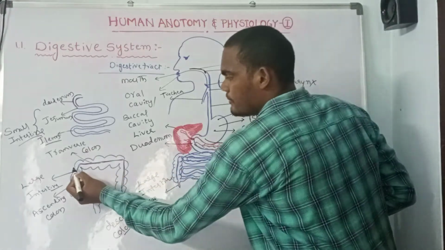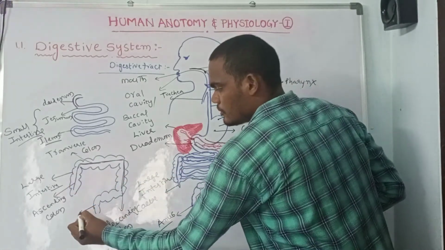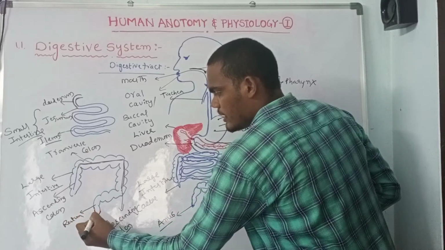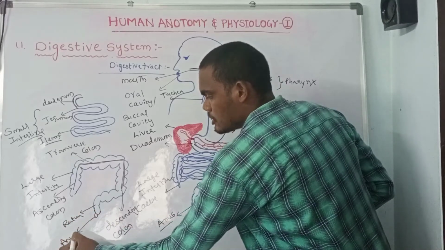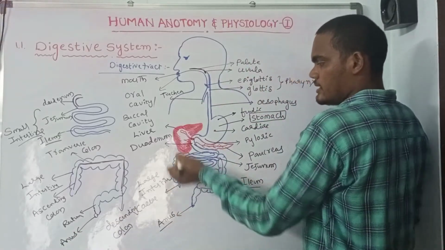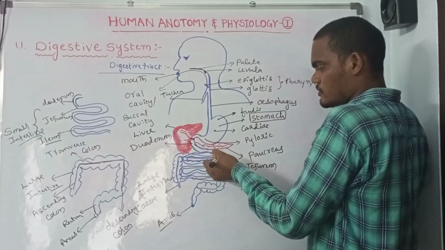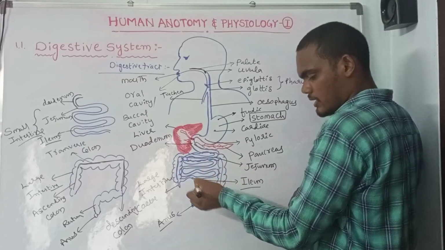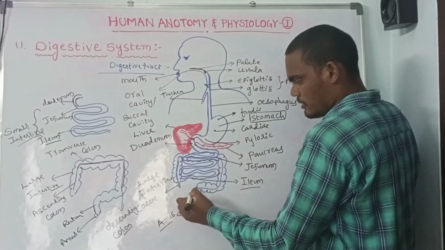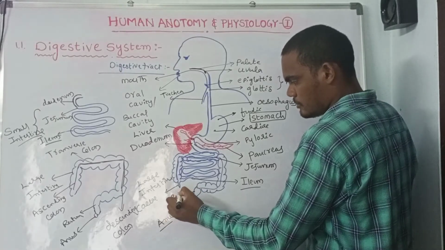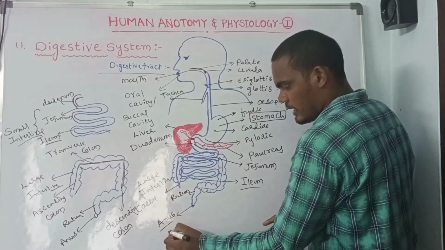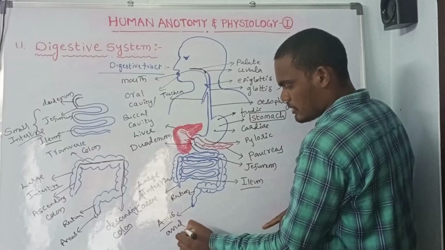The descending colon opens into the rectum and finally the anus or anal canal.